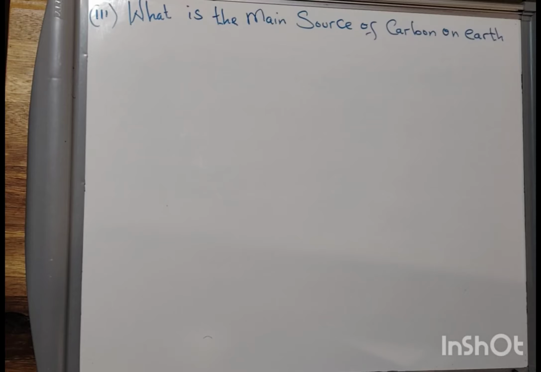Organisms like plants have special features which make them able to make organic molecules from carbon dioxide, and those organic molecules now flow down the food chain to the last organism. So in other words, our source of carbon on Earth is carbon dioxide.